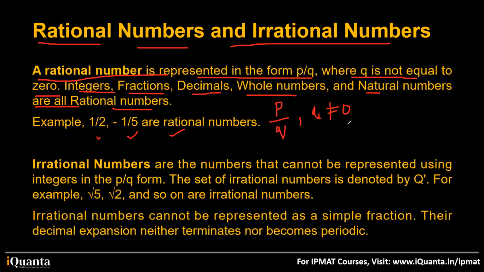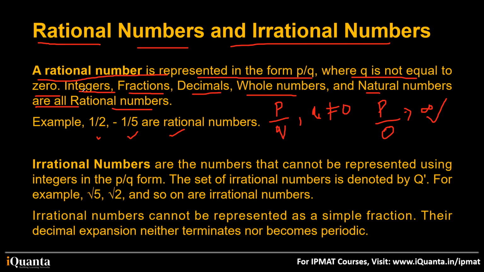Why should Q not be equal to 0? Because if you write P by 0, it becomes undefined or infinity, right? This is the symbol for infinity. As soon as Q becomes 0, the denominator becomes 0, it has no meaning. It becomes an undefined form. So P by 0 is not 0. Many students might be thinking P by 0 is 0. No. As soon as you get the denominator as 0, it is undefined.